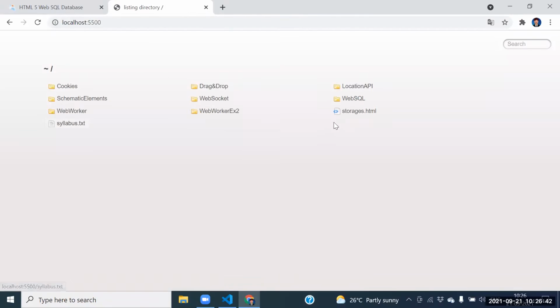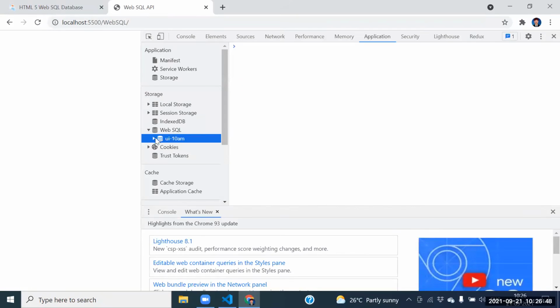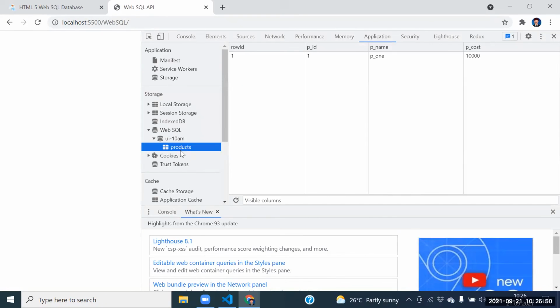Fine. Guys, which example? WebSQL. Under the WebSQL, the HTML file opened successfully. Fine. Go to the UI 10 AM products. Oh, awesome, data inserted. No ID here, also created.